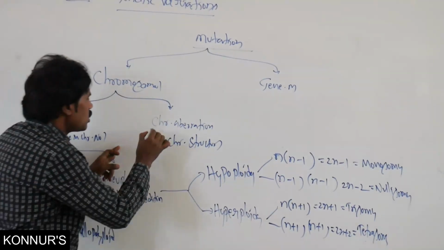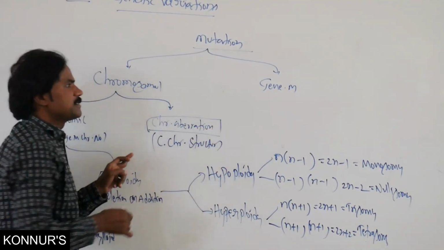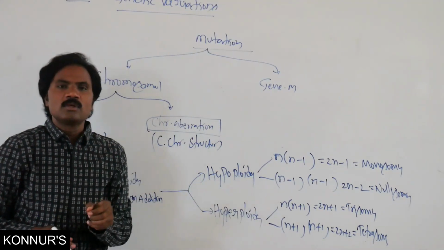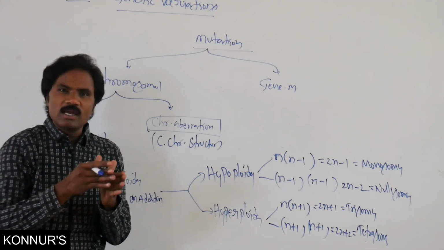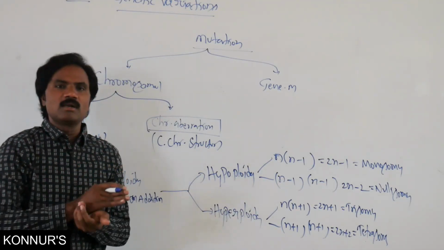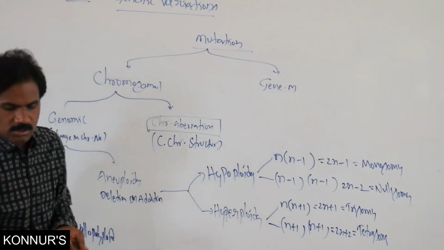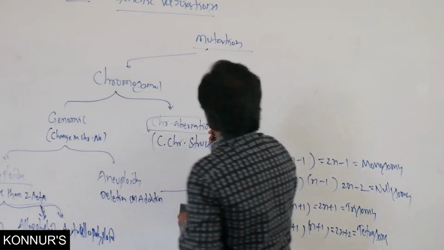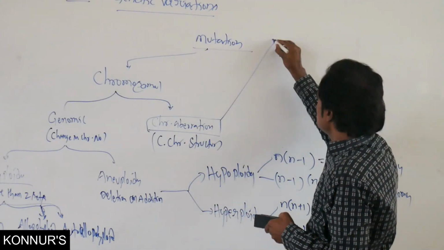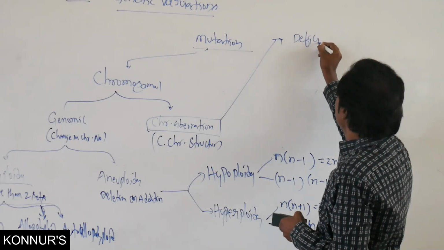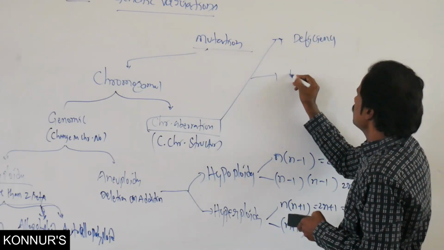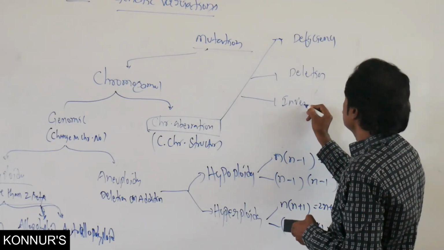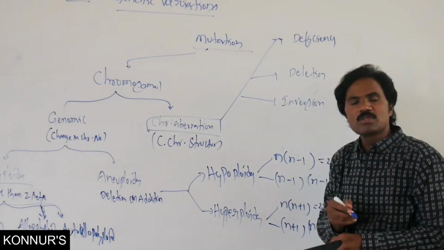Then, along with this, chromosomal aberration. That means if any segment of a chromosome, either terminal or intercalary segment, is deleted, that represents chromosomal aberration. In chromosomal aberration there are deficiency, deletion, and inversion.